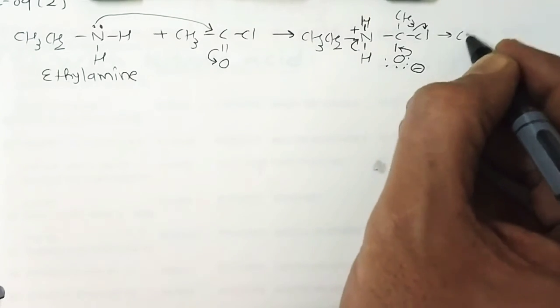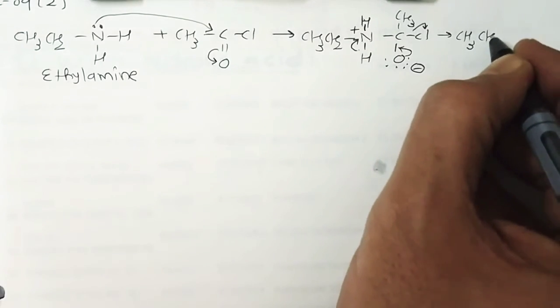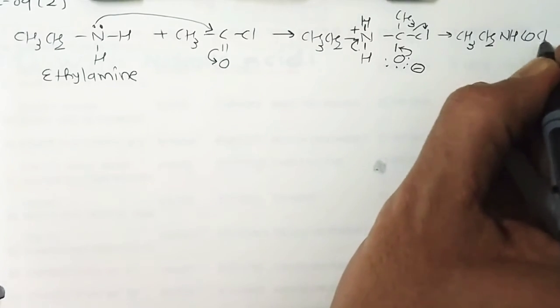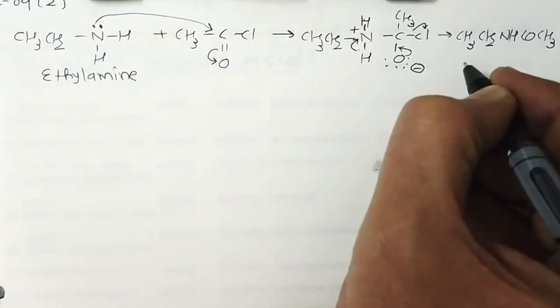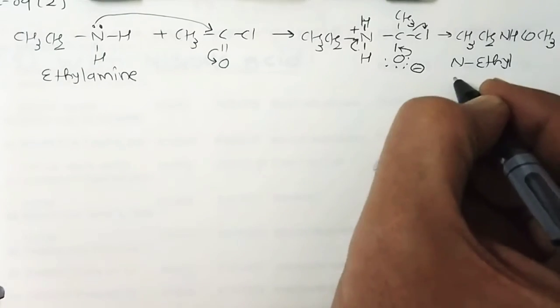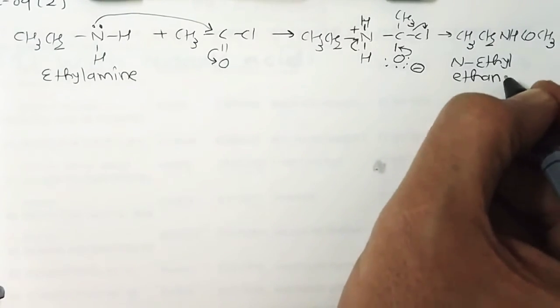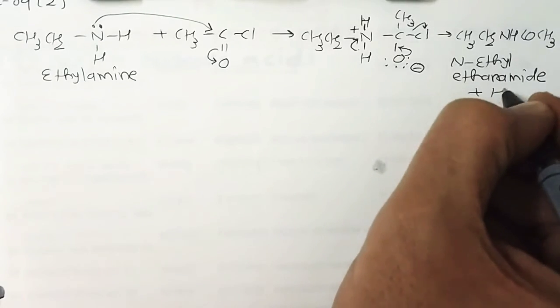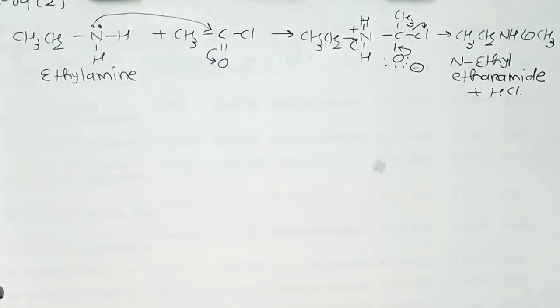So next we get a product like that: CH3CH2NHCOCH3. The name of this compound is N-ethyl ethanamide, plus hydrochloric acid is removed.